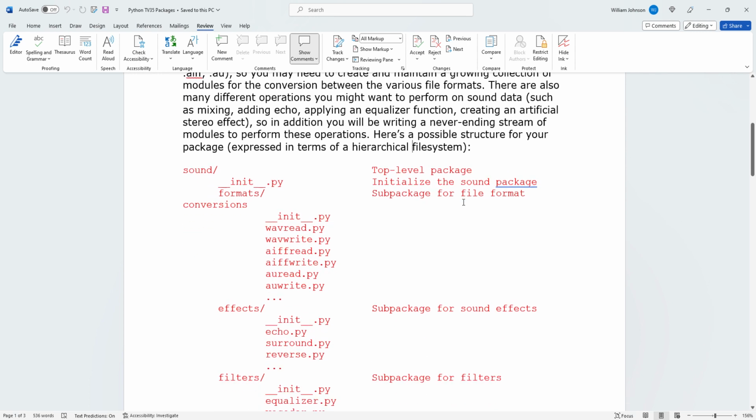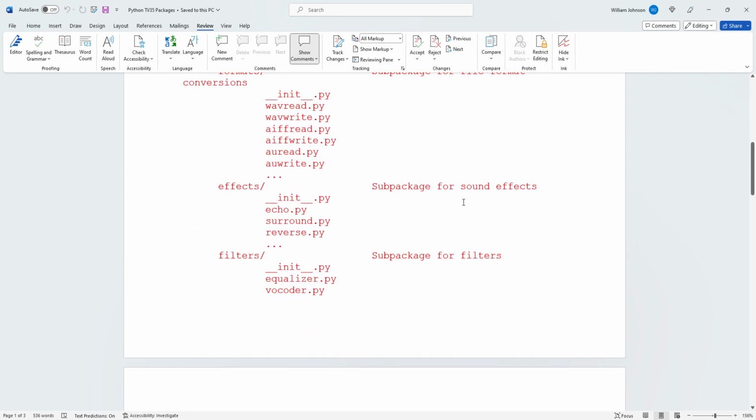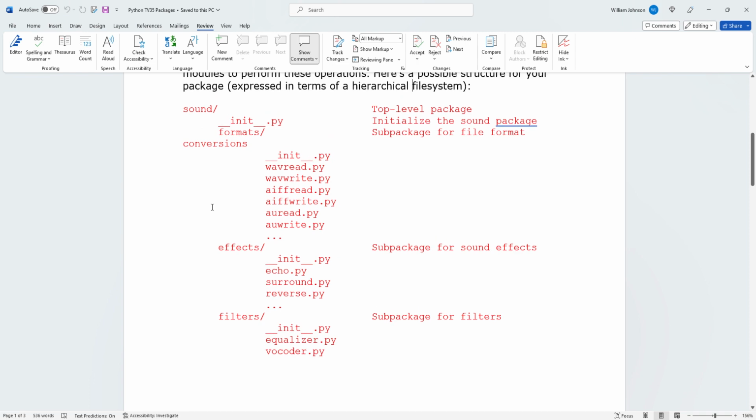All right, let's talk about this. First thing I want to point out is how this stuff is indented. Okay? All right, so let's think about this. Let's start off with echo.py. This is the Python code, but it's under this folder effects.